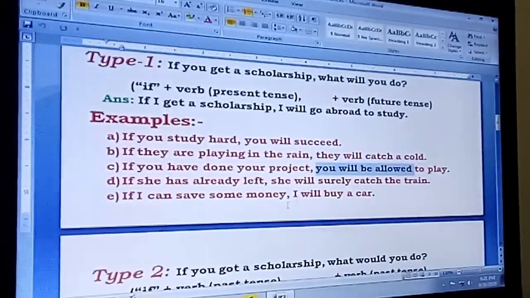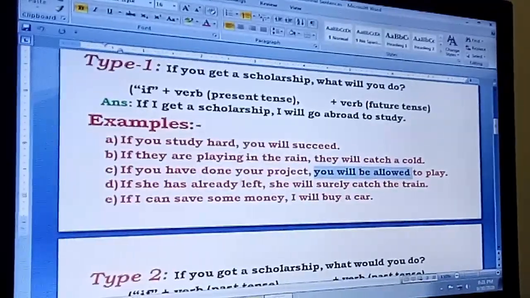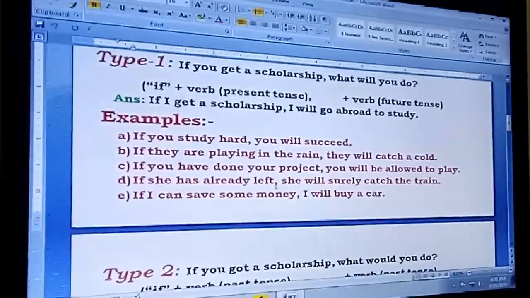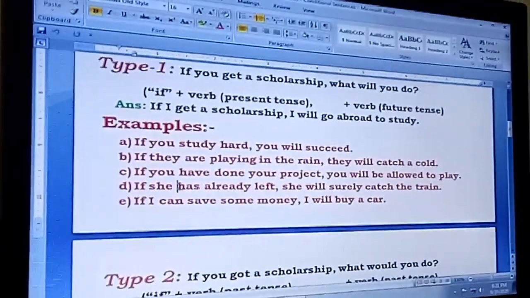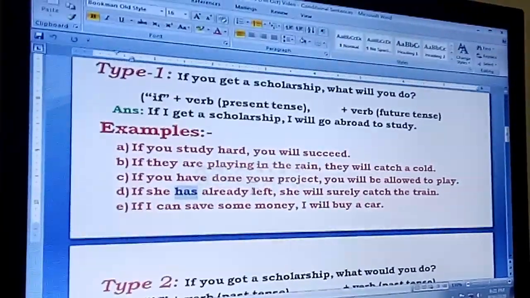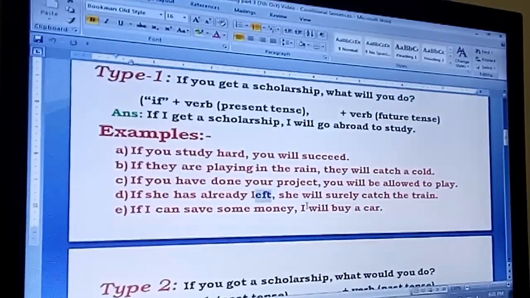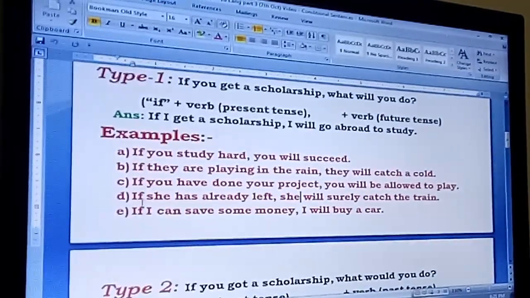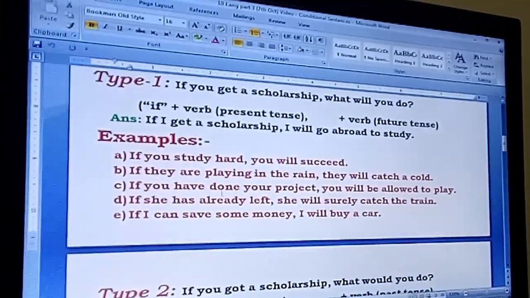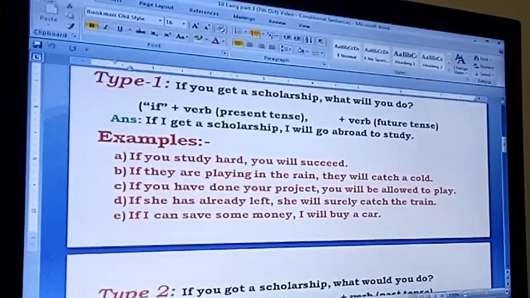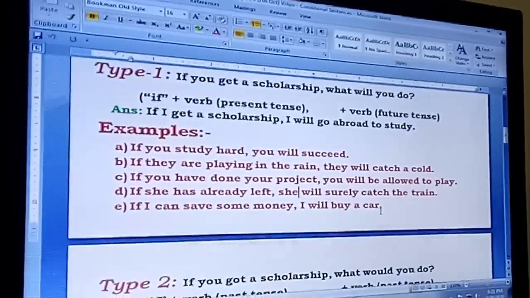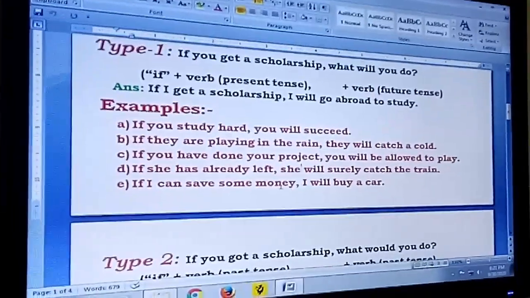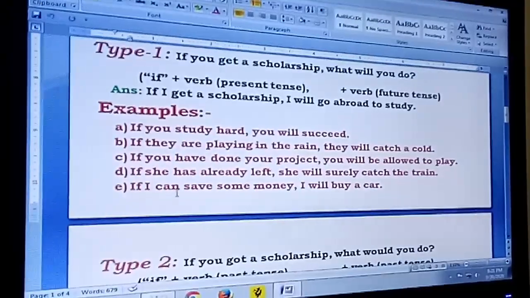Please see the pattern. These are all in the present tense. Now, if she has already left, the answer is she will surely catch the train. This side is present tense, this side will be future tense. This is the type 1 sentence, and these are all examples in the present tense.